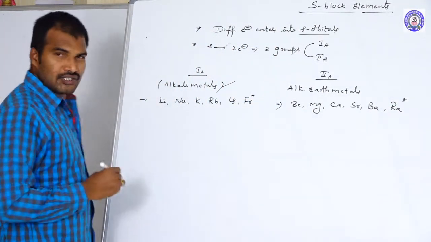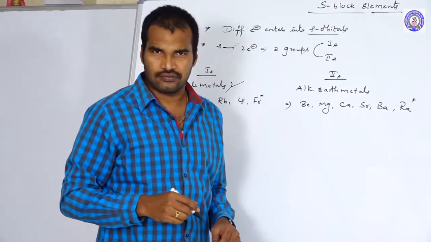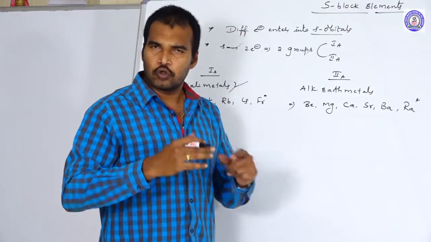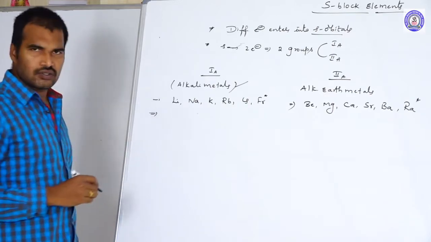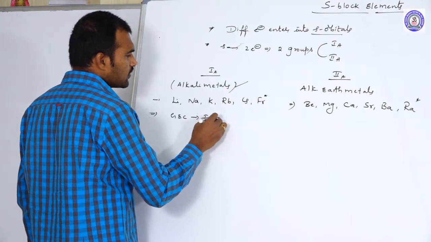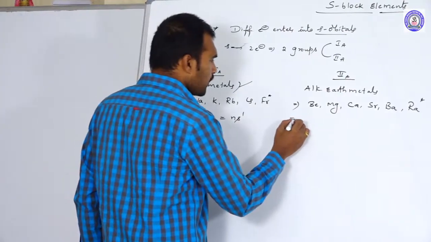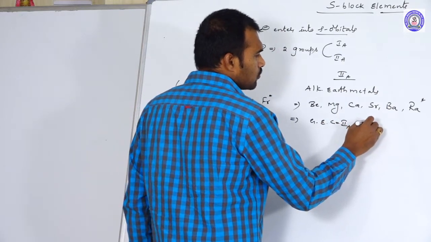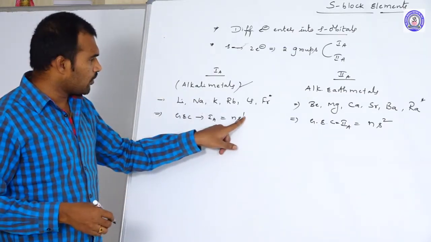Initially, beryllium was not included in the 2A group elements because of its amphoteric nature. But after they identified its configuration and some similarities with the 2A group elements, they included beryllium in the 2A group. Now coming to the configurations: the general electronic configuration of 1A group elements is ns1, whereas the general electronic configuration of 2A group elements is ns2.